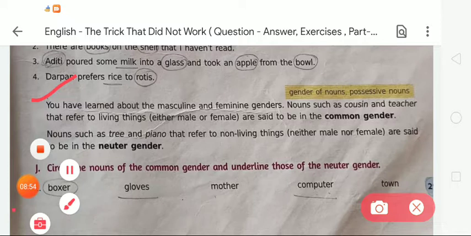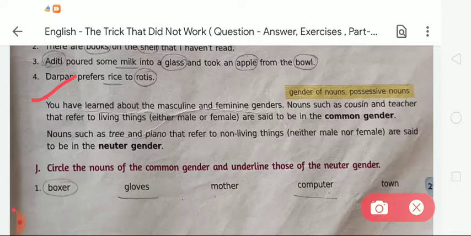You must remember that in common gender the words refer to living things, and in neuter gender the words refer to non-living things. So nouns such as tree and piano that refer to non-living things, neither male nor female, are said to be in the neuter gender.